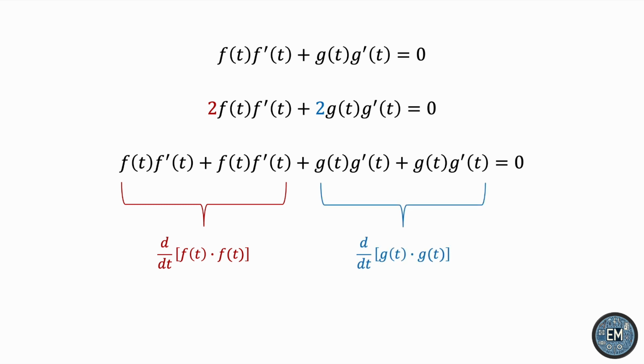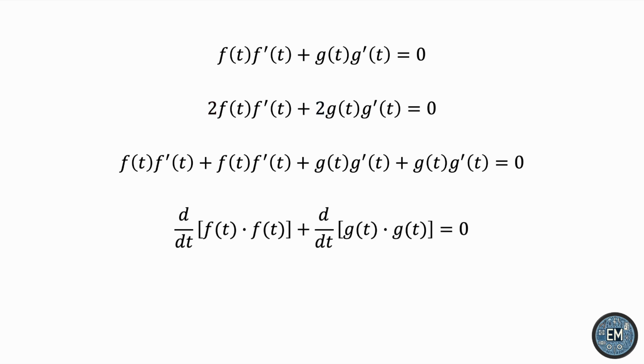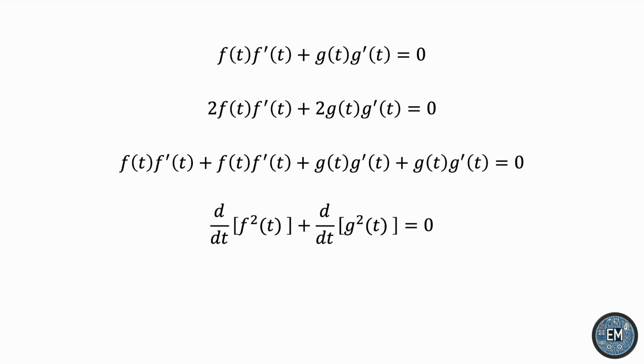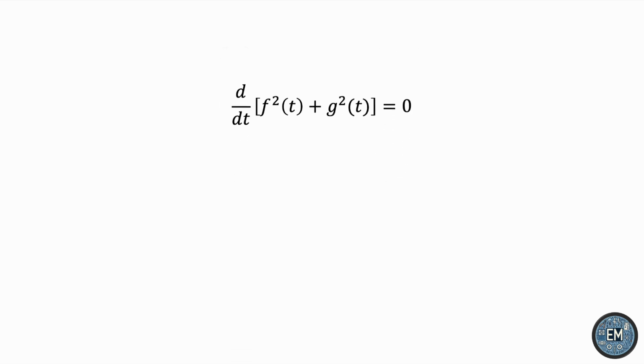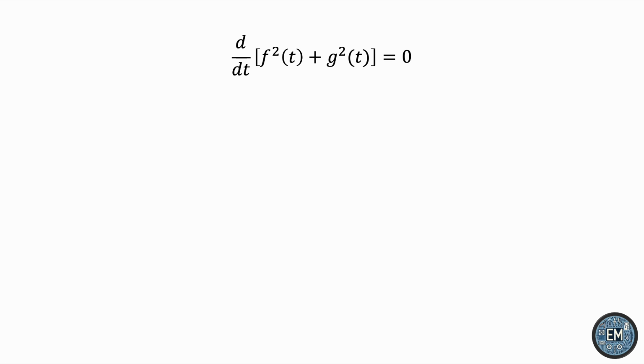And the same thing applies for the following two terms. It's the derivative of g times g. So we have the derivative of f times f plus the derivative of g times g equals 0. Now, of course, f times f is f squared and g times g is g squared. Next, we can use the linearity of the derivative to express this sum of derivatives as the derivative of the sum. So now we have the derivative of f squared plus g squared equals 0.